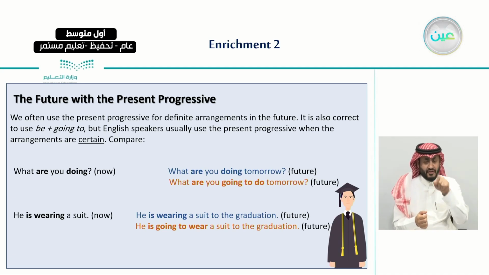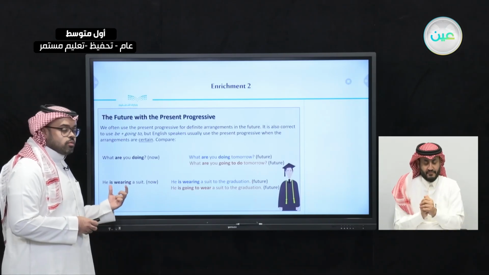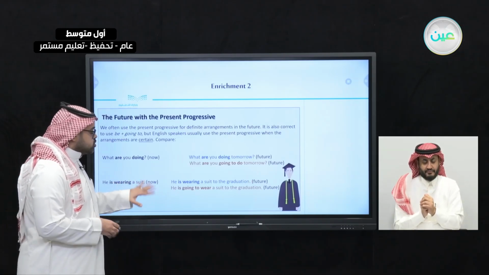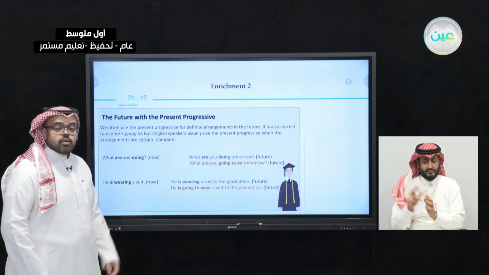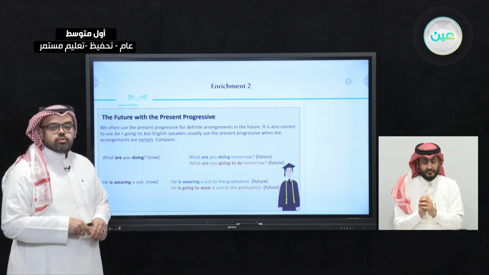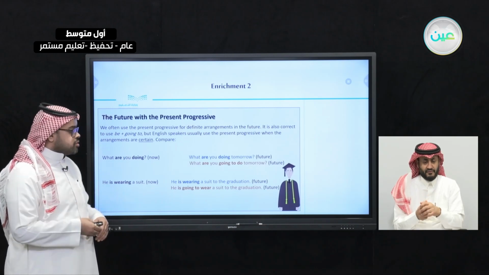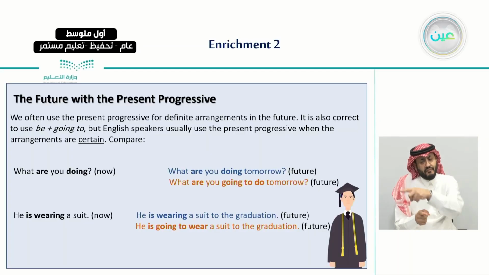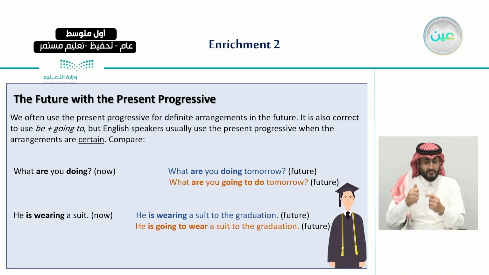We gave an example of a regular sentence. He is wearing a suit. So here is the present progressive verb that ends with ing, and we use it to describe something that is happening now. But not only this, we can also use the present progressive to talk about something that will happen in the future, as you can see here. He is wearing a suit to the graduation. And this one, he is going to wear a suit to the graduation.